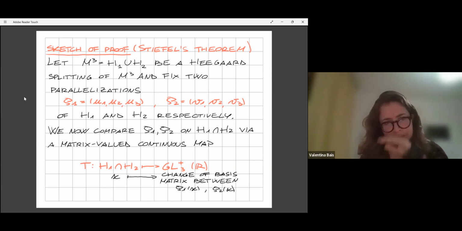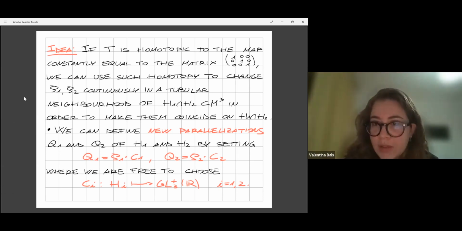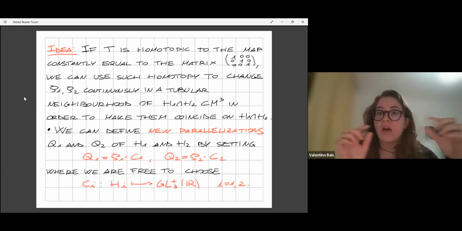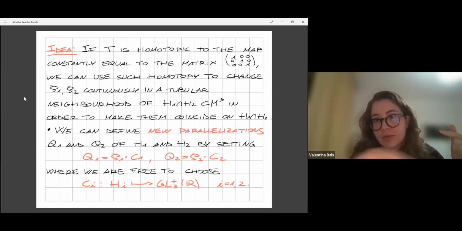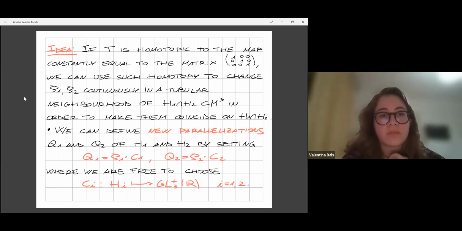But anyway, even if T was not exactly this constant map, but was just homotopic to this constant map, we could make a trick: just take a collar neighborhood of the orientable surface of genus G inside the manifold M, and use this collar neighborhood in order to modify the two parallelizations using the homotopy between T and this constant map, and make them agree in the intersection of the two handlebodies. So our aim would be trying to find parallelizations such that the associated map T is null homotopic.